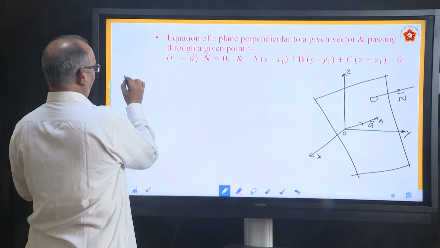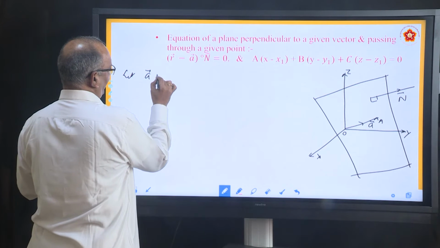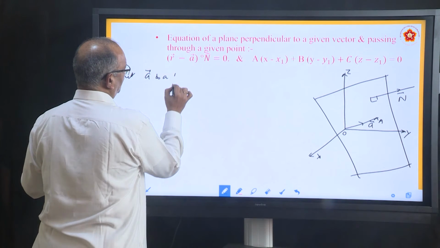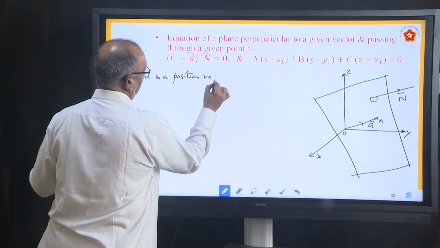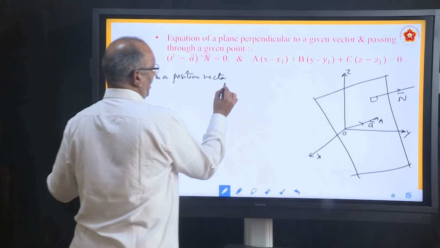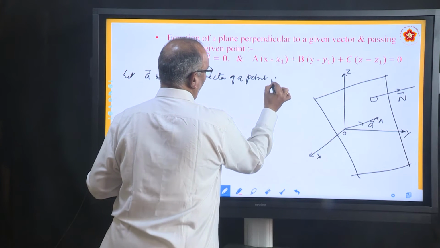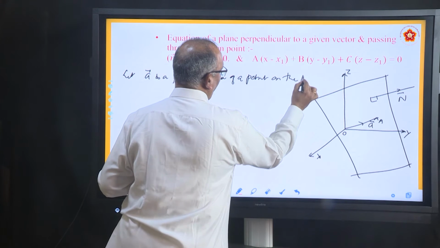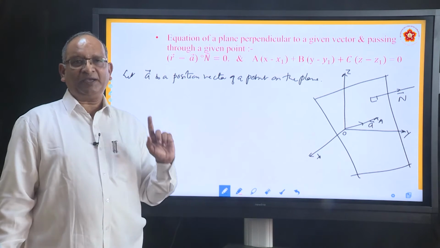Let a be the position vector of a point on the plane. This information is given, that there is a point on the plane.